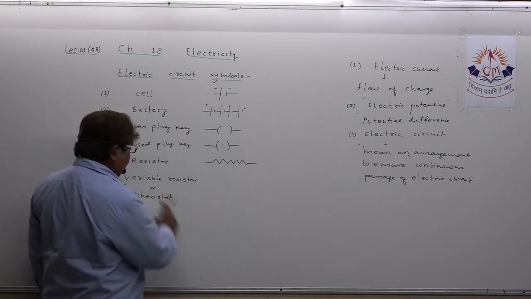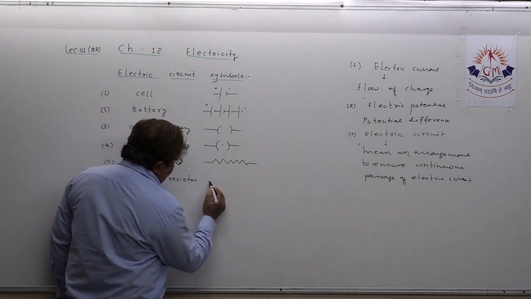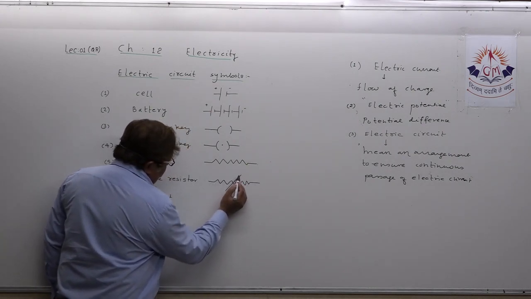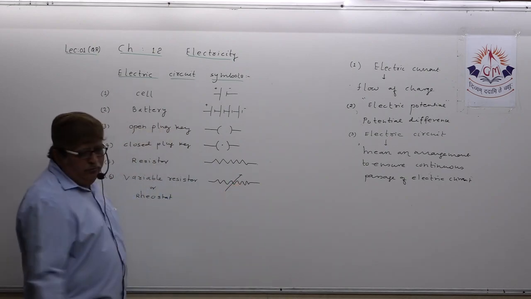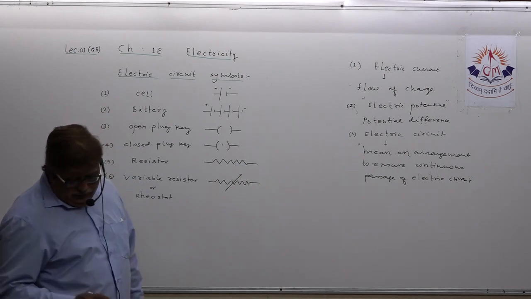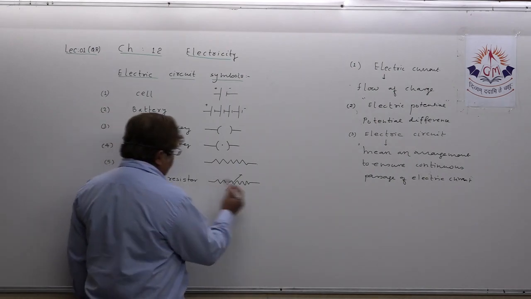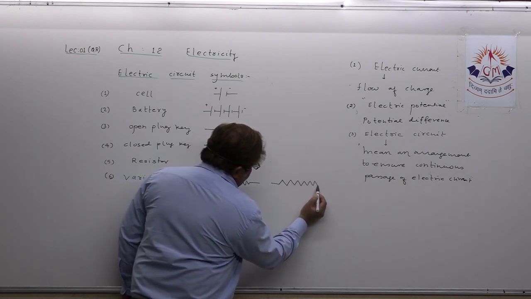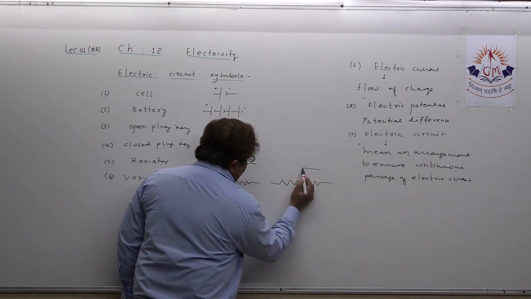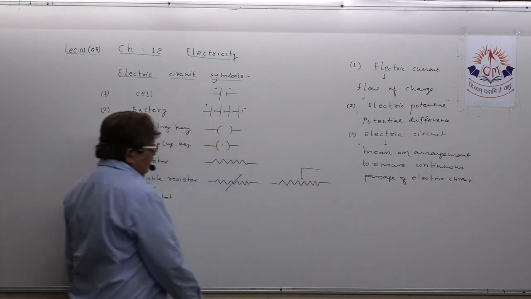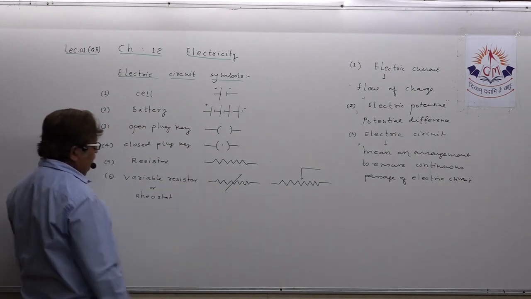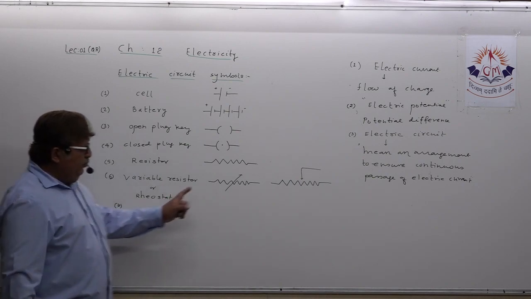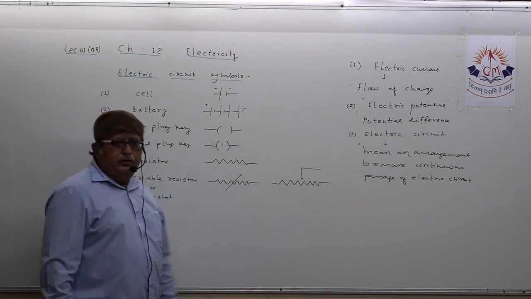How will I show variable resistor? This way. These are very important questions, and you should master this also. The rheostat is ensuring the variation in resistance. You can show it in this way. This is called rheostat, and that is called the symbol for variable resistor. You understood this? Variable resistor as well as rheostat.